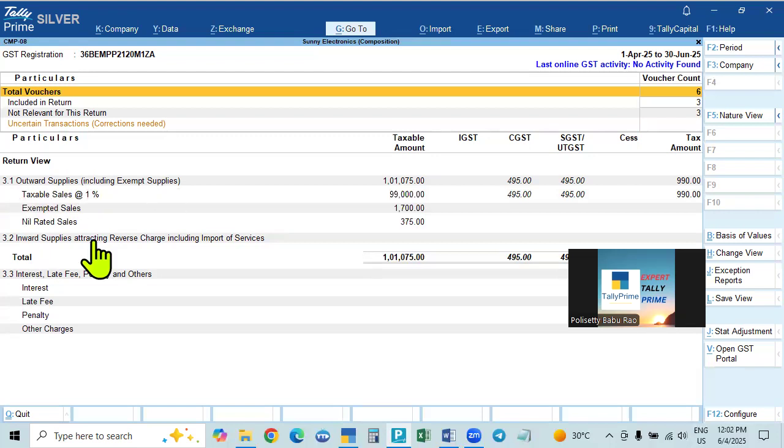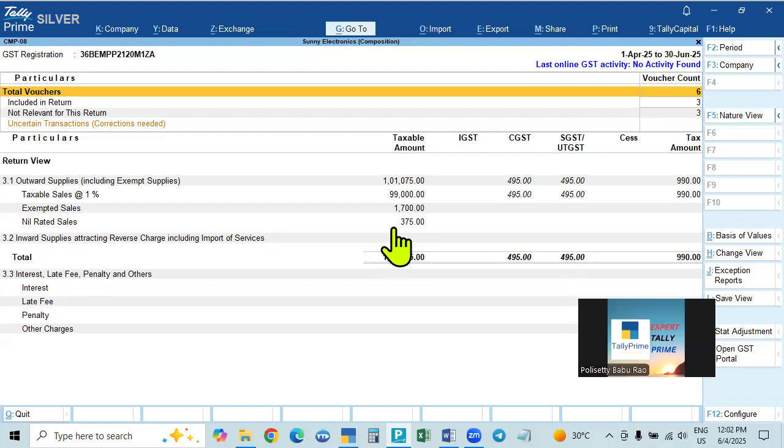The second one is that this composition dealer also is liable under RCM, reverse charge mechanism. But in the case of reverse charge mechanism, we will pay the liability, and normally we would get back the ITC. But in this case, we cannot get ITC, but you have to pay the liability. The liability will not be like 1%. The RCM liability will be as per the RCM rate. In the case of GTA, 5%. In the case of other services, 18%. We have to pay. If those entries are made, that will be shown here. That I will take up at a later time.